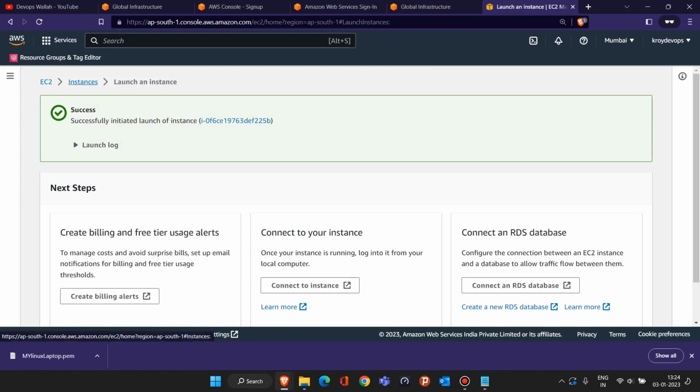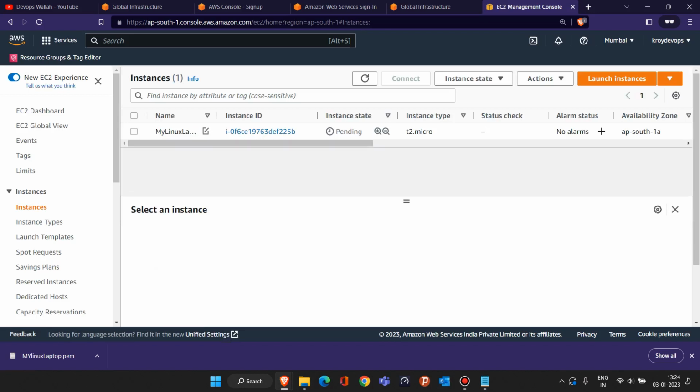Now come to the instance section and you'll see that one laptop is created here, my Linux laptop. Basically an instance in AWS cloud. We say laptop as an instance. Currently it is showing a pending state. Now AWS is saying that it went to the data center, created a laptop, and now it is running. Everything is connected properly to the internet, and that's why it shows as running. Once it is running, you are well and good to use this laptop for your personal use.